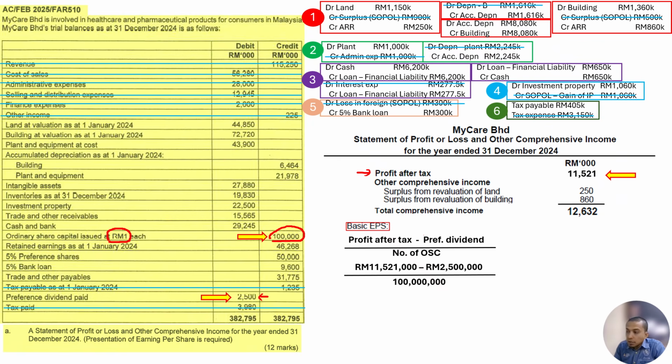So when we solve this, we get RM0.09 per share, 9 cents per share. Okay, the way for us to announce it, 9 cents per share. Enough for you to do until this for EPS, basic EPS. Right. So the next part.